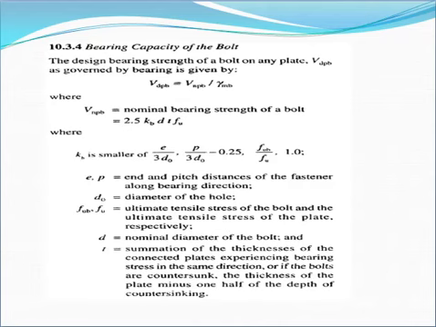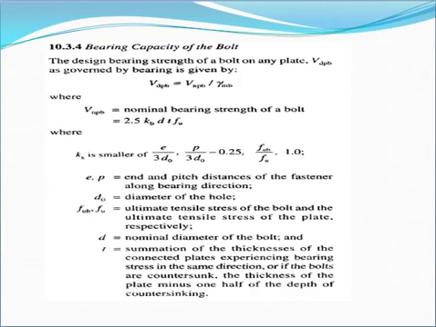Now next is the bearing capacity of bolt. It is also given on the same page. Go to the same page number 75, clause number 10.3.4.